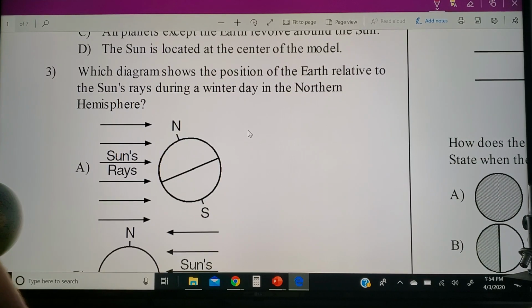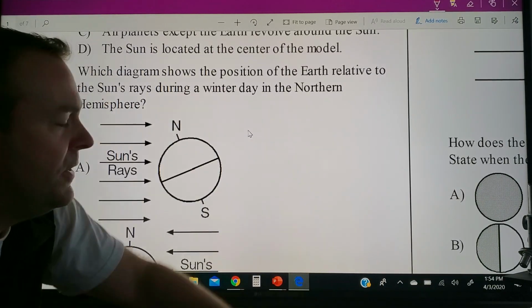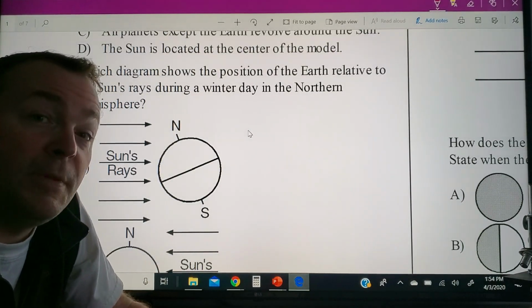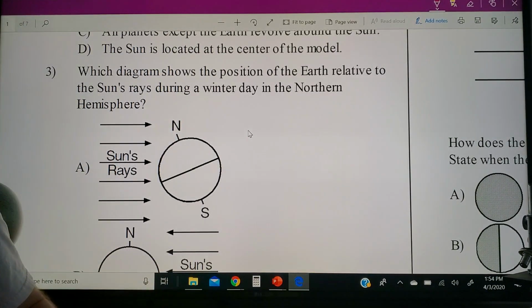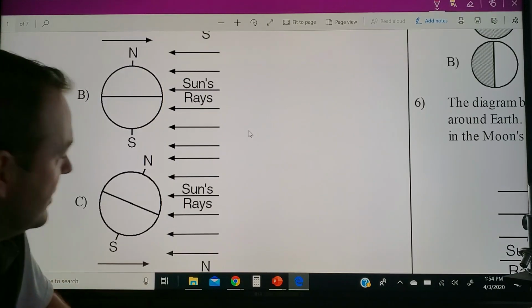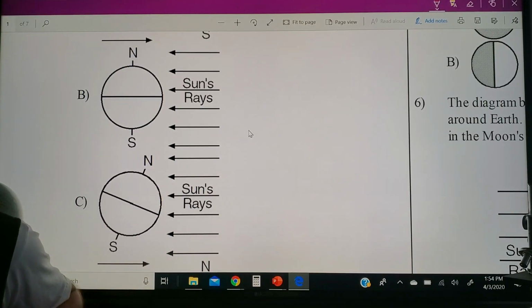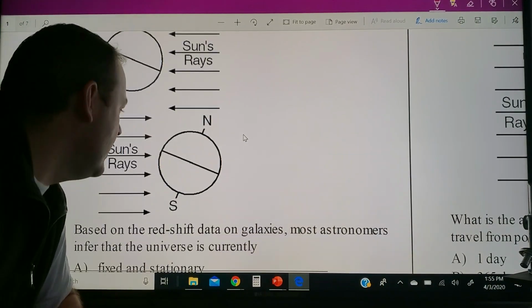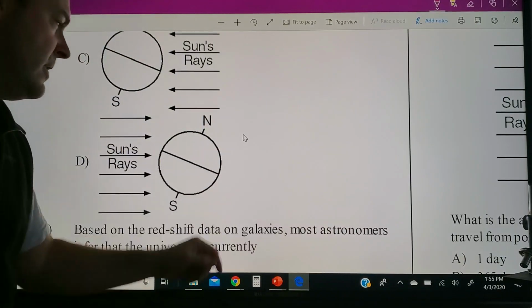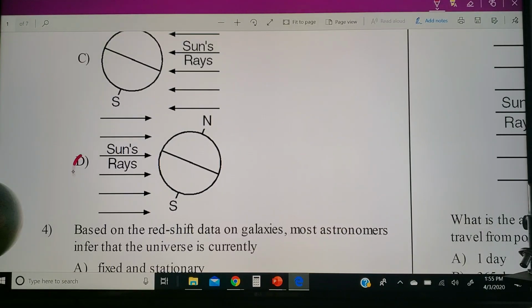All right, number 3. Which diagram shows the position of the Earth relative to the sun's rays during a winter day in New York State? So we're looking for winter in the northern hemisphere. Your North Pole has to be tilted away from the sun. Well, the first one is tilted towards the sun. That's no good. This one, there's no tilt at all, must be an equinox day. This one is still tilted toward the sun, so I guess we're going with the last one here. And there it is, the North Pole tilted away from the sun, and that would be our winter. Okay? So got to go with choice D on that one.